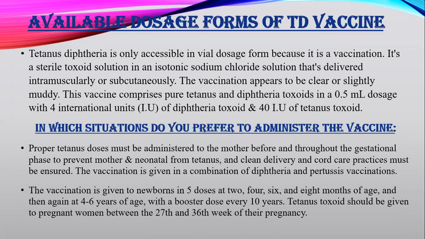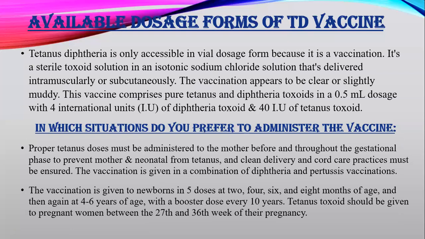In appearance it is a slightly turbid material, and this vaccine comprises purely tetanus and diphtheria toxoids in a 0.5 ml dosage, with 4 international units of diphtheria and 40 international units of tetanus toxoid.